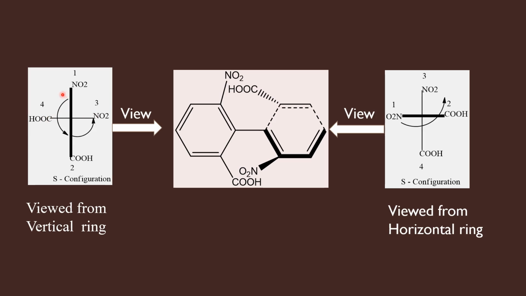Now read the numbers from 1 to 3. You are traveling in the anti-clockwise direction. Therefore the configuration of this biphenyl is S.